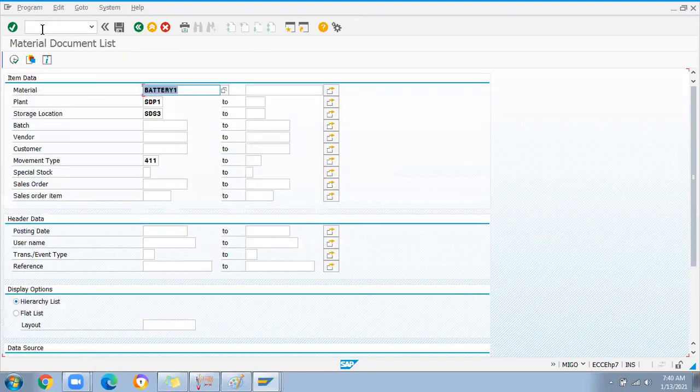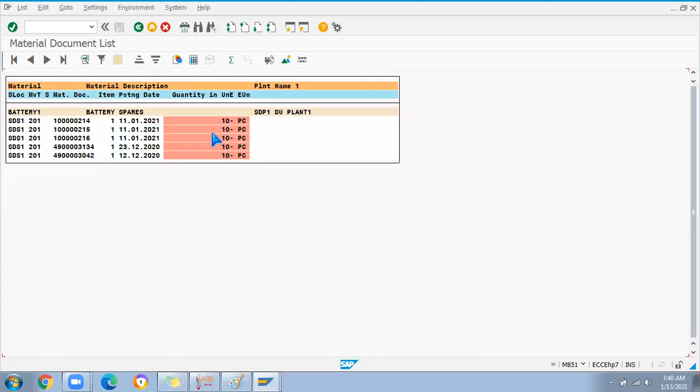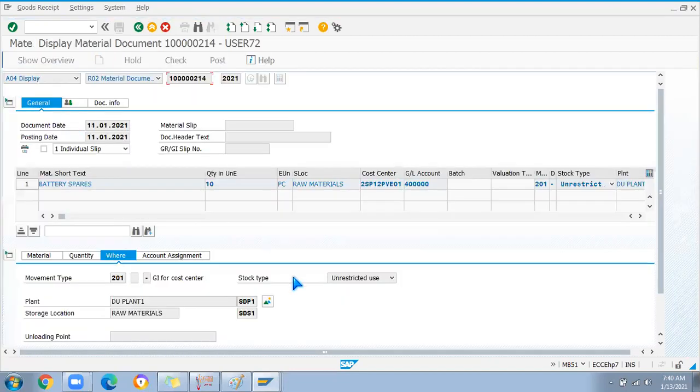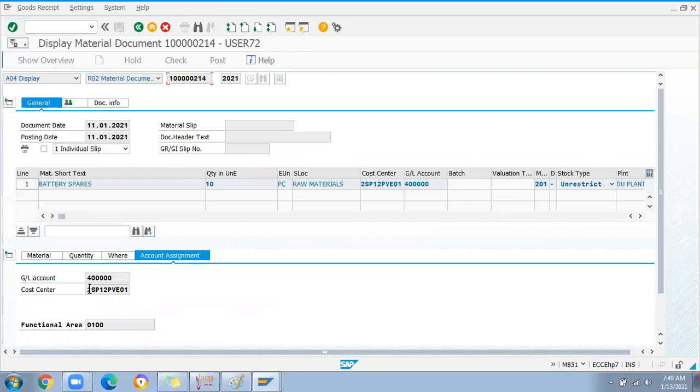MB51. Okay, just you put here 201 movement and remove the store location, remove the plant also. Check any 201 movement is there for this battery one. Okay, it is there already. Open this 201 movement. Okay, here you can find the cost center number and GL account, because cost center GL account is done by finance consultant. If it is not there in the system, we have to request finance team to create the cost center for respective requirement. Okay, they will be knowing which cost center for what.